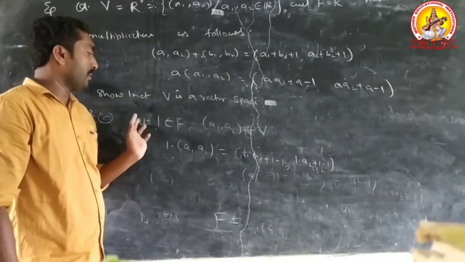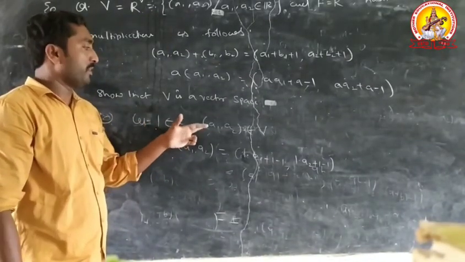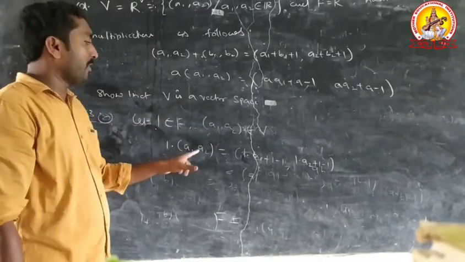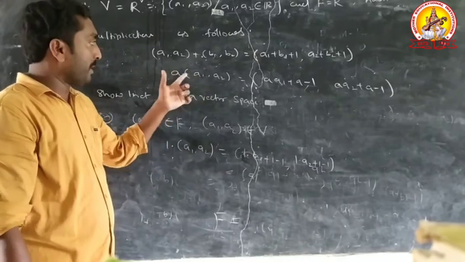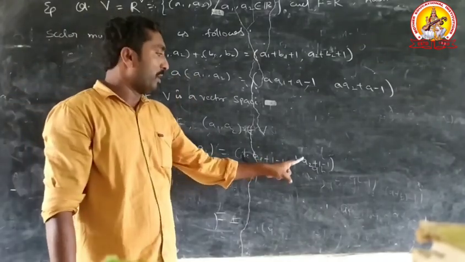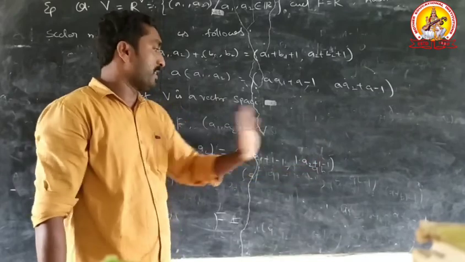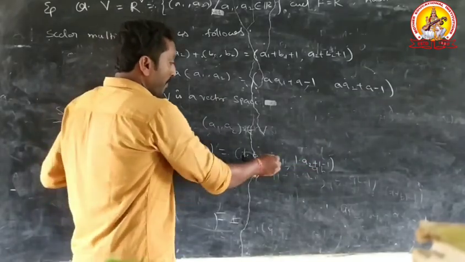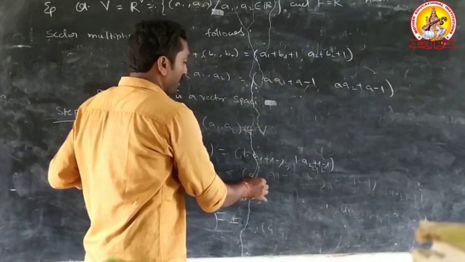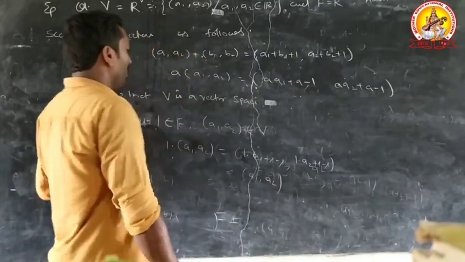Last point, let 1 belong to capital F and (a1, a2) belong to capital V. 1 into (a1, a2) equals, applying the second condition, (1 into a1 plus 1 minus 1, 1 into a2 plus 1 minus 1). The plus 1 minus 1 cancels, and the remaining value is (a1, a2).